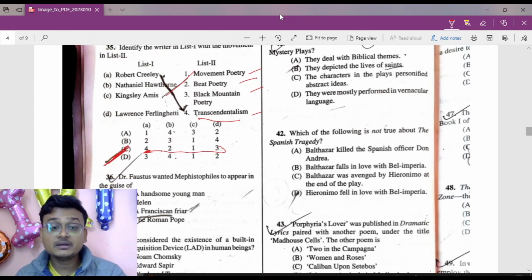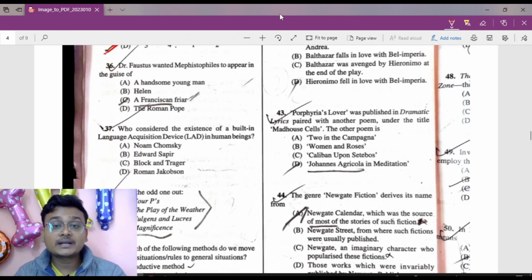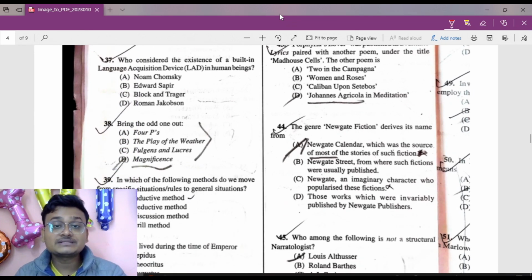So now move to question number 36. Dr. Faustus wanted Mephistopheles to appear in the guise of what? A Franciscan friar. That is the option number C is the right answer here. Question 37. Who considered the existence of this language acquisition device, LAD? That is Noam Chomsky. Very easy.